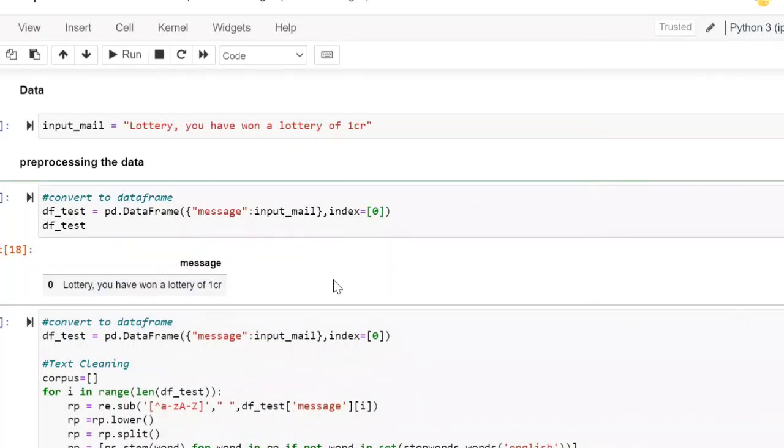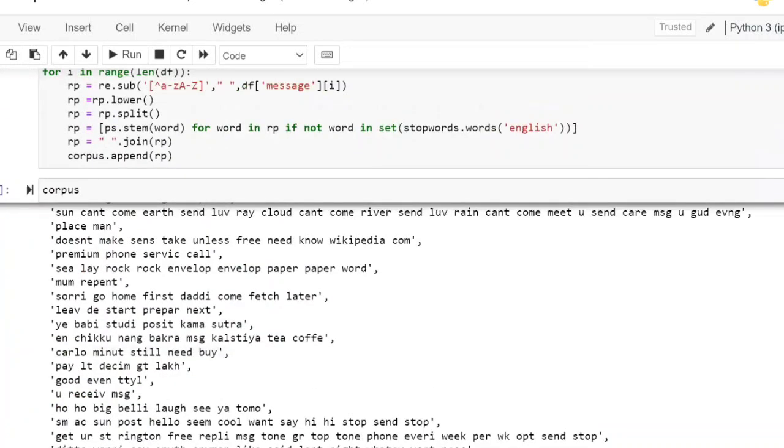Now, after loading the data, what do you have to do? Prediction on your new data. You have written the notes, right? In the prediction on new data, we have to do data pre-processing. The same data pre-processing you applied above, we have to do below also.